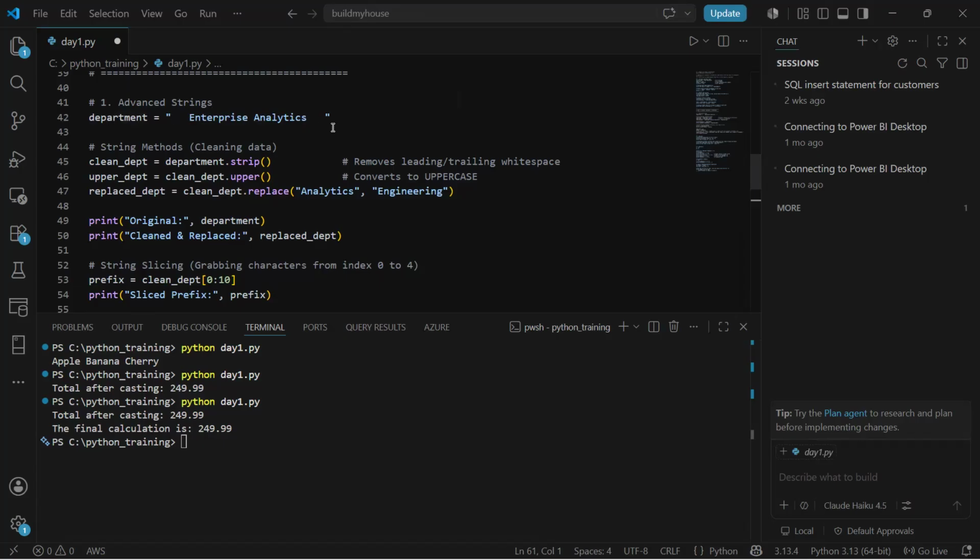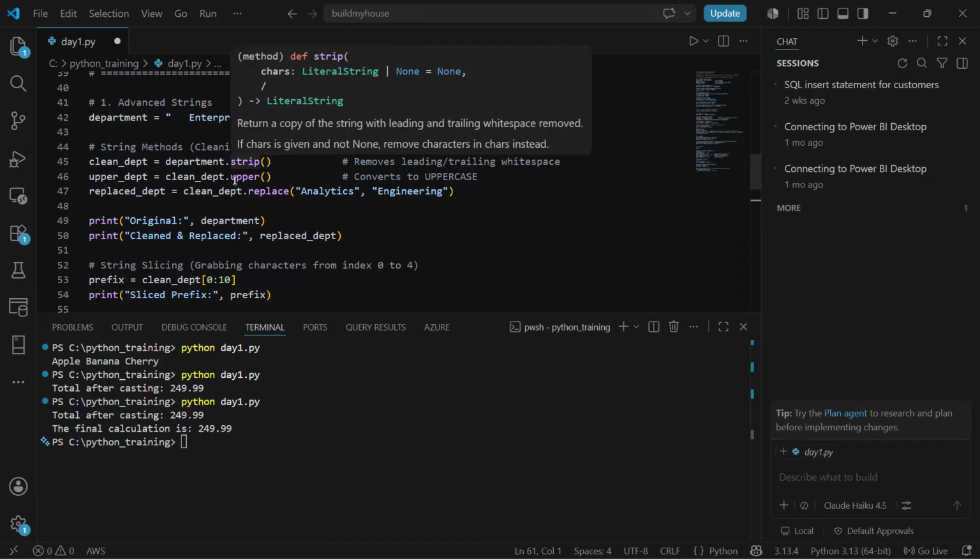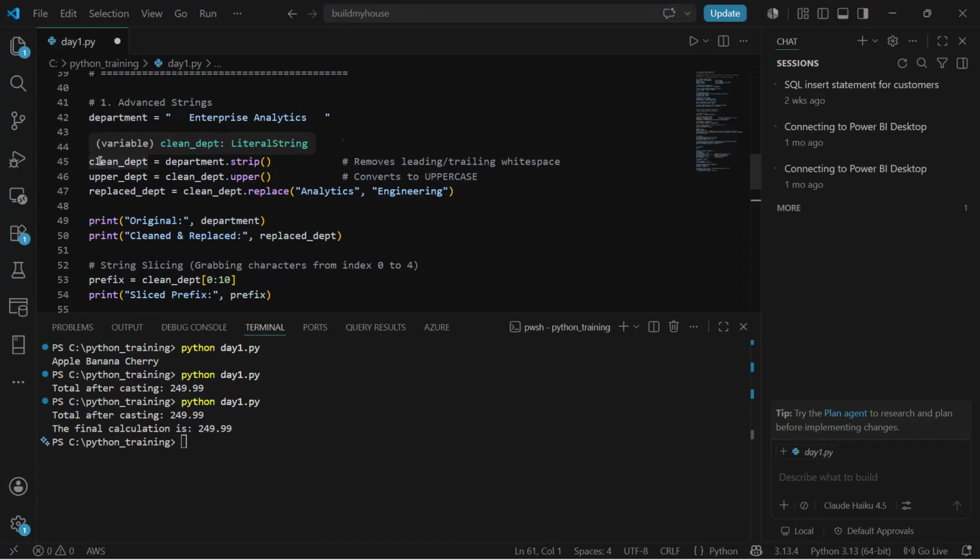Often you'll find that a lot of times when you are getting some values, you get spaces on the left and right hand side. To clean it up, we can use strip. So I'm creating another variable clean_department, department.strip. This will clean any spaces on the left hand side and on the right hand side.